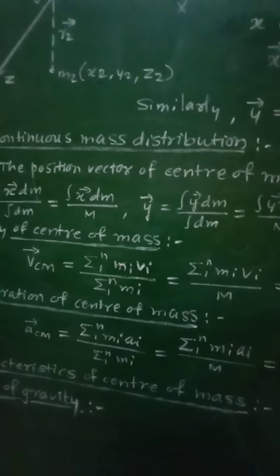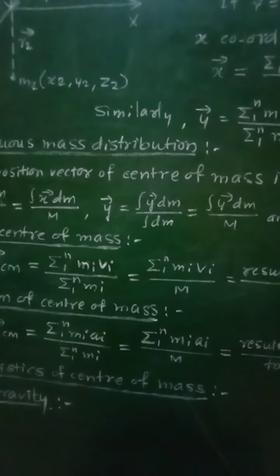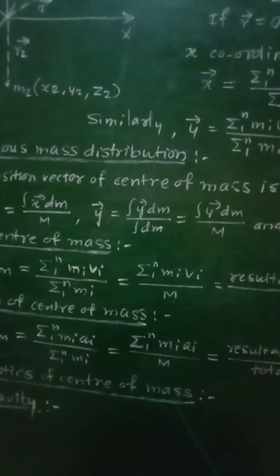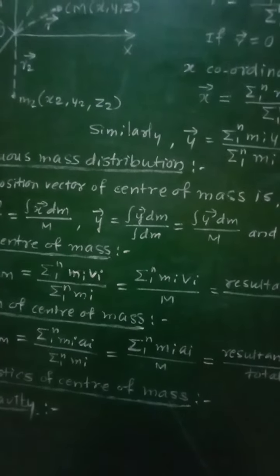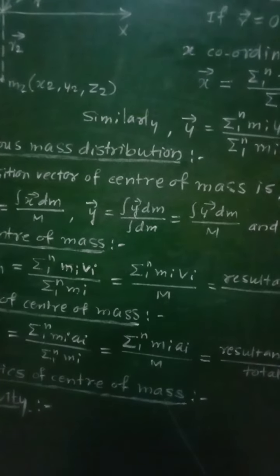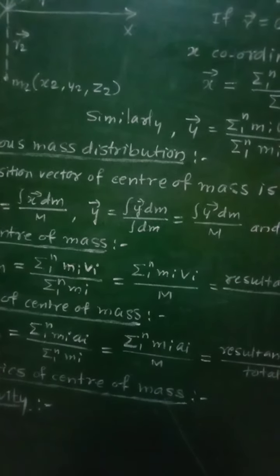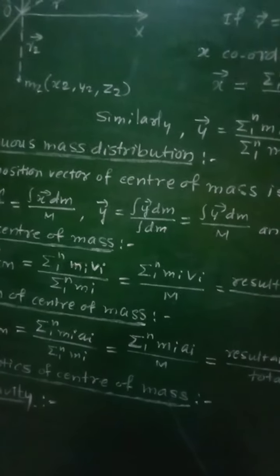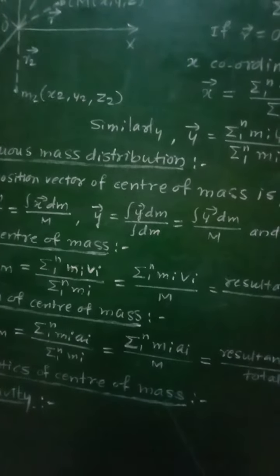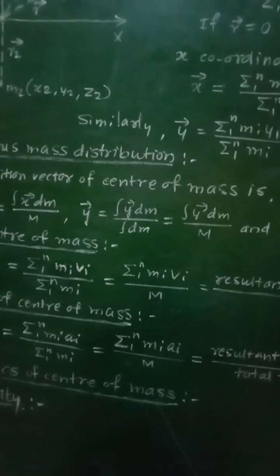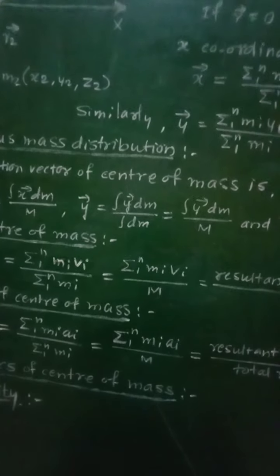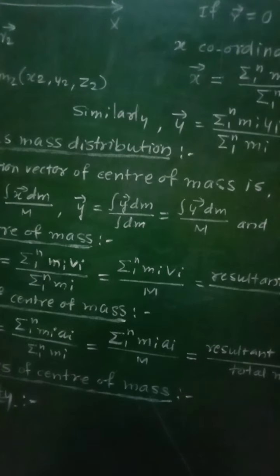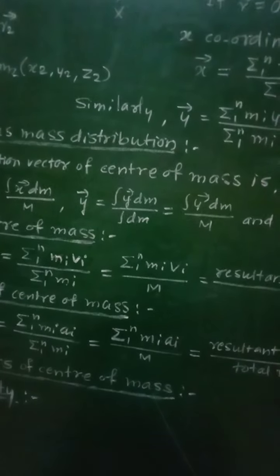For that purpose, let us consider v1, v2, v3 dot dot dot vn to be the velocities of a system of point masses having masses m1, m2, m3 dot dot dot mn.